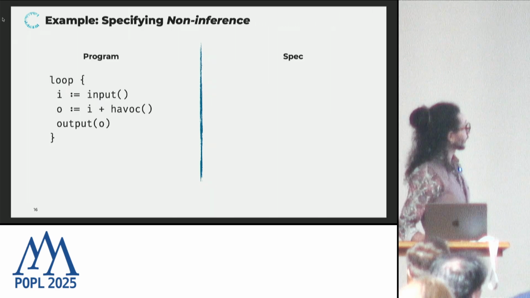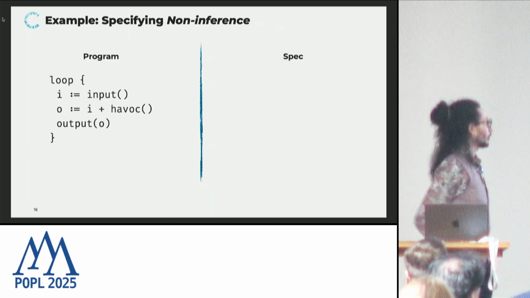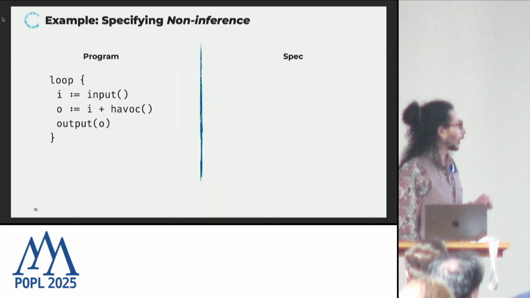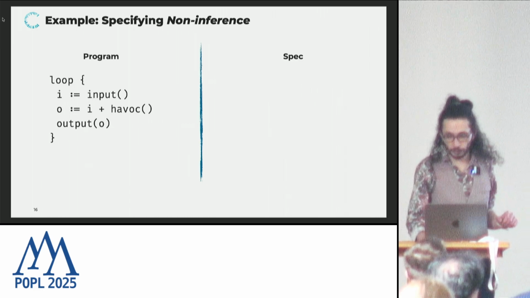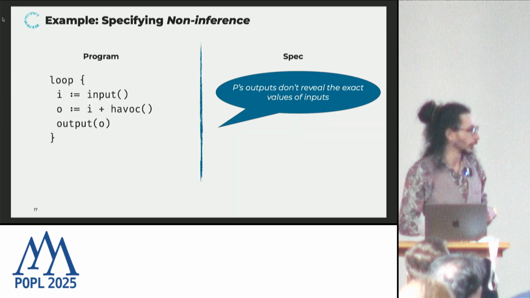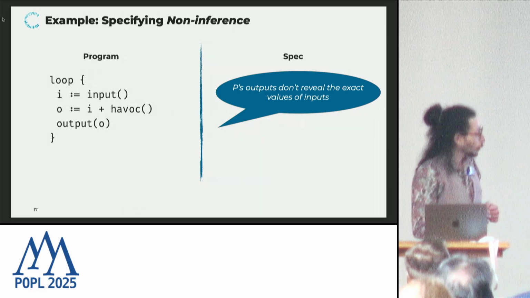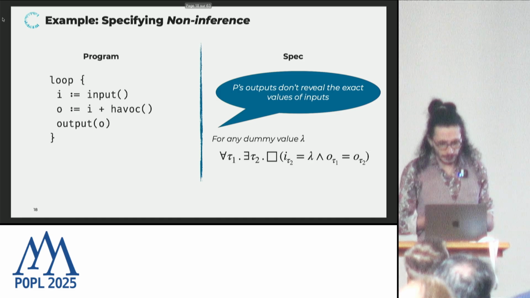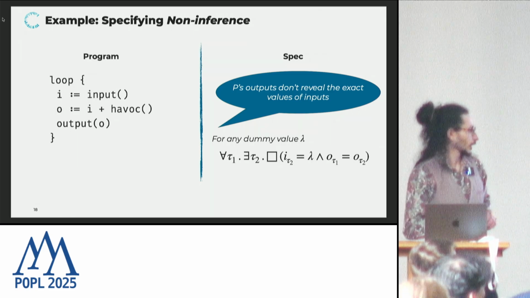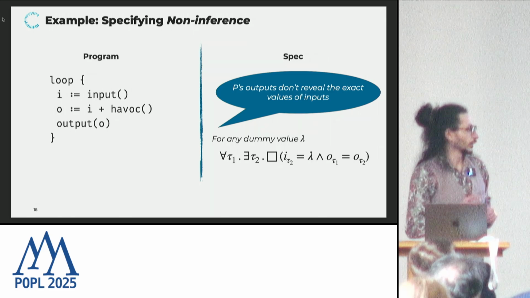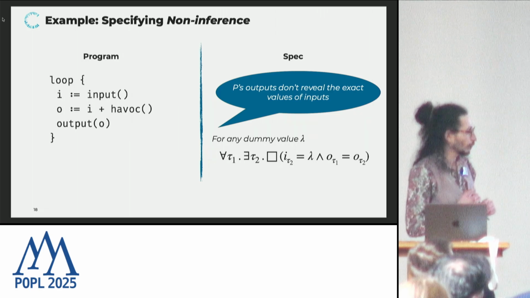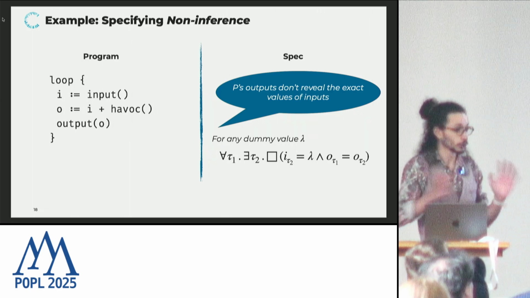OK, so let's look at a little example. We have a small program that runs forever, fetches user input, and adds some non-deterministically determined value to it, and then output the result of the sum. And I claim that this program doesn't reveal the exact value of the input through its outputs. And the way we would formally specify that is we start by fixing some dummy value lambda. And what we're going to say is, for all trace of this program, there should exist a trace where we have fixed the inputs to be the predefined constant lambda, and yet the outputs are indistinguishable in between the 2 executions.